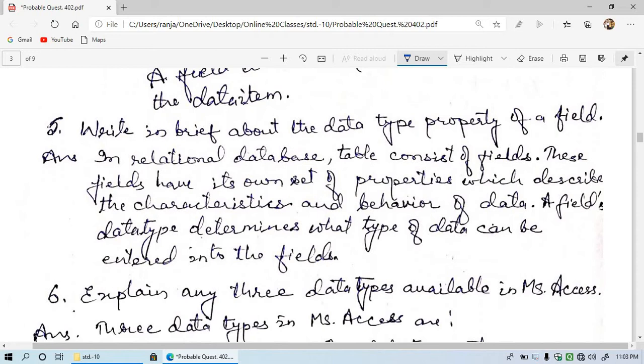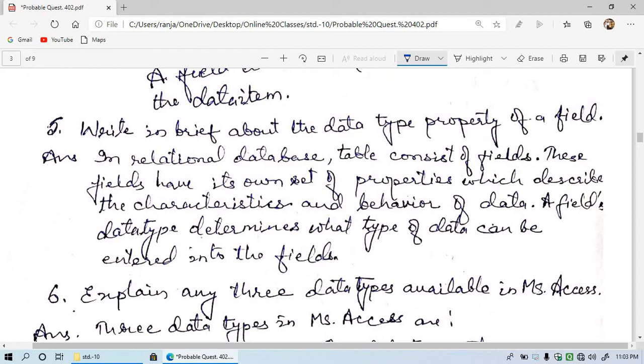Meaning to say, a data type is a type of attribute, or we can say it's the property by which we set which type of data can be entered in a table.